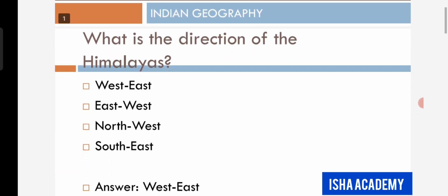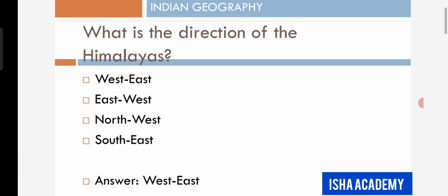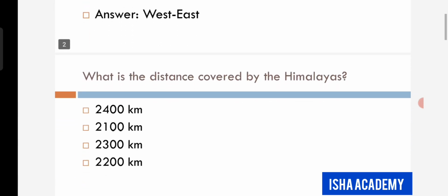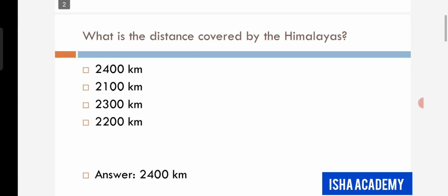First question: what is the direction of the Himalayas? The options are west-east, east-west, northwest, southeast, and the answer is west-east. That means the Himalayas run from the west towards the east. Next question. What is the distance covered by the Himalayas? The options are 2400 kilometer, 2100 kilometer, 2300 kilometer, 2200 kilometer, and the answer is 2400 kilometer.